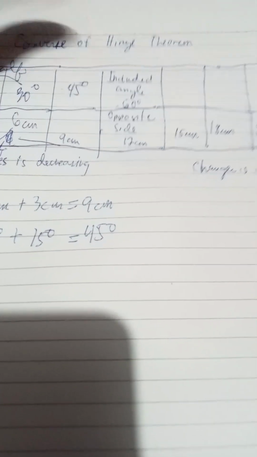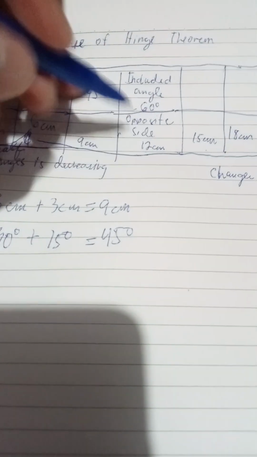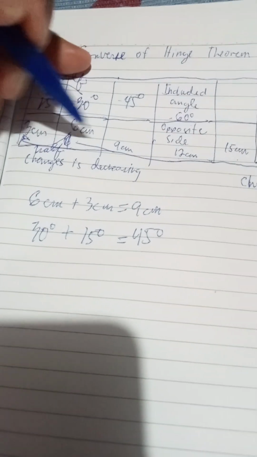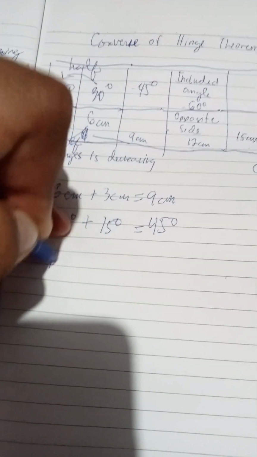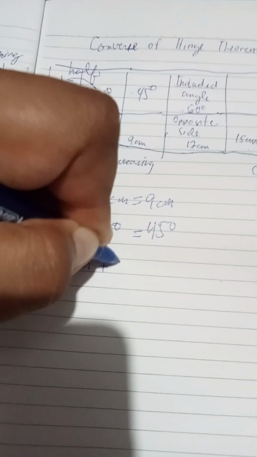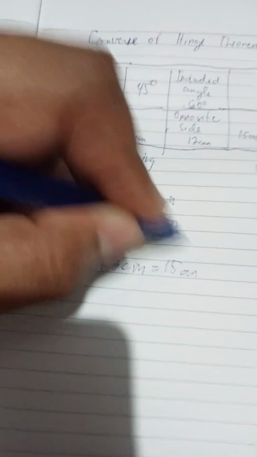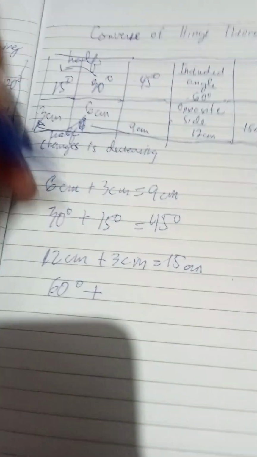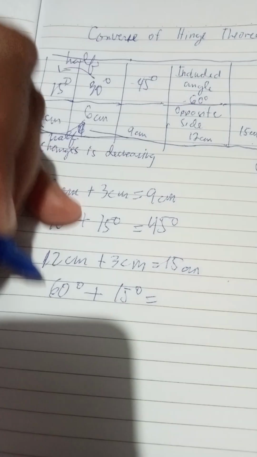Okay. Now let's talk about 15. So for 15 cm, that is made of 12 and 3, or 6 plus 9. So let's say we choose 12. 12 cm plus 3 cm equals 15 cm. 12 cm is 60. 3 cm is 15. So if we add the two angles, that is 75.